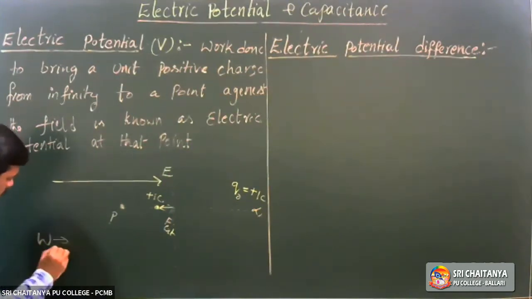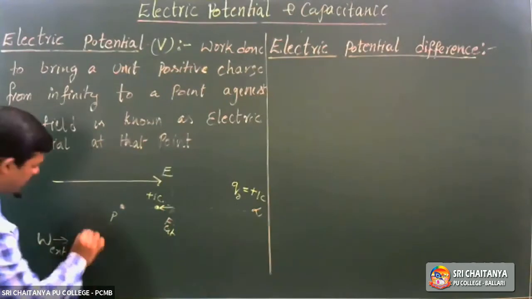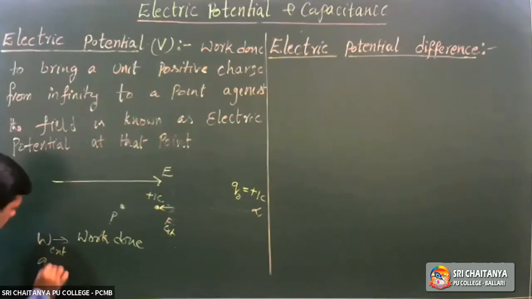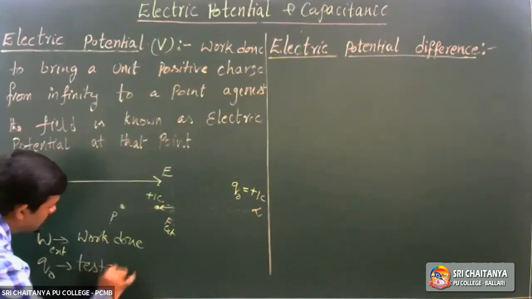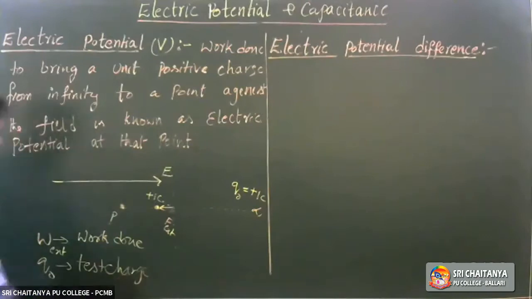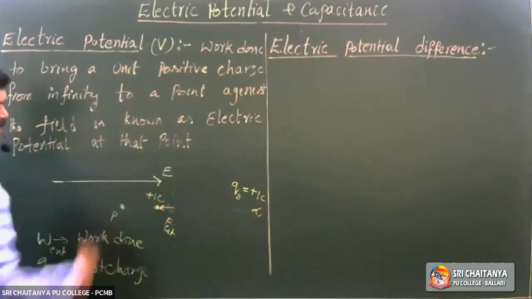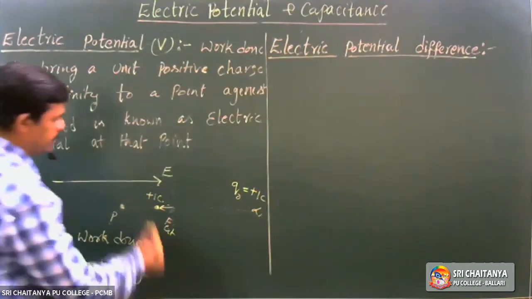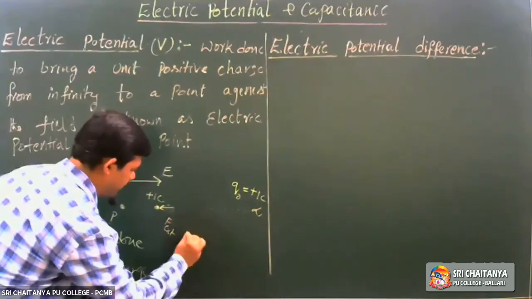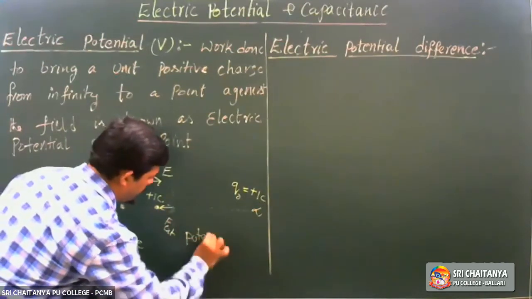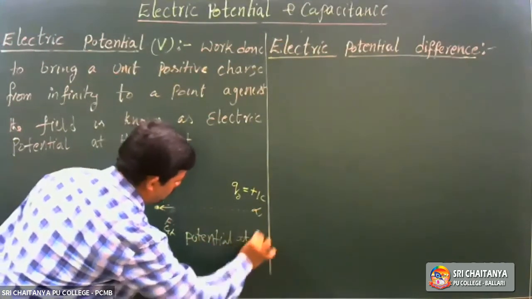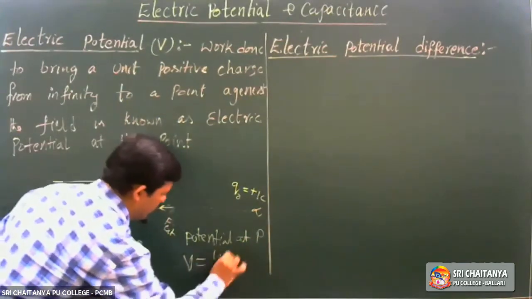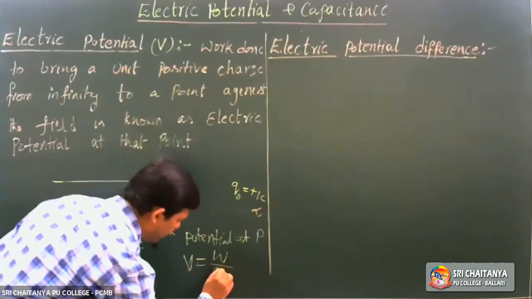If W external is the work done, Q naught is the test charge moving, then potential at P, represented with V, is work done by Q naught.